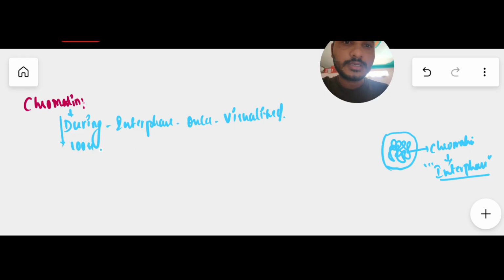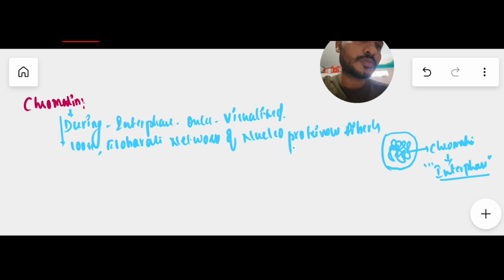And here how they are visualized means they are a loose, elaborate network of nucleoproteinous fibers. See how they appear: they are loose, and they are elaborate network-like structures made up of nucleoproteinous fibers. Here nucleoproteinous fibers means generally these chromatins are made up of two important components, nucleic acids and also proteins.